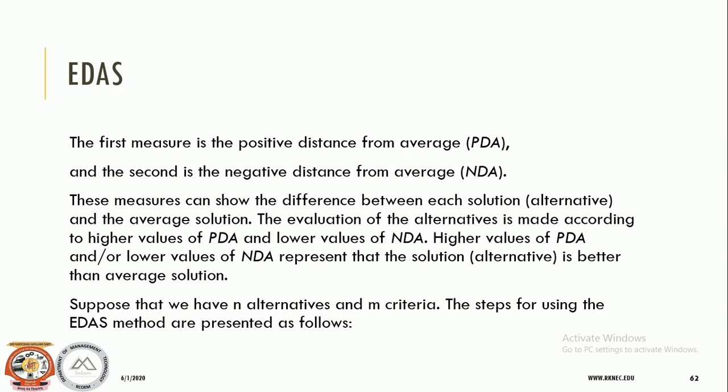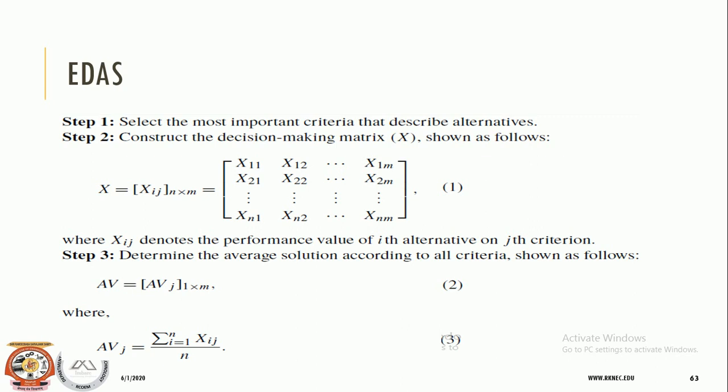Suppose that we have n alternatives and m criteria. The steps for using the EDAS method are presented like this. Step 1, select the most important criteria that describe the alternatives. Means before you start with the problem, you need to identify what the alternatives are and what the criteria are. Step 2 is to construct the decision making matrix.